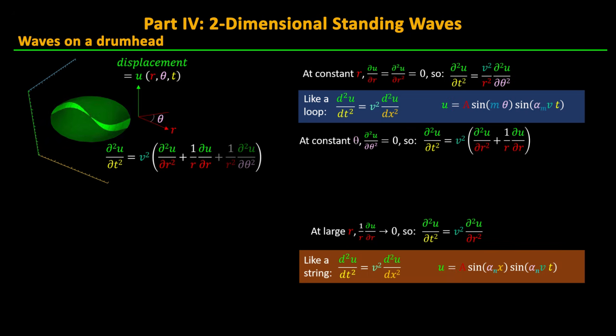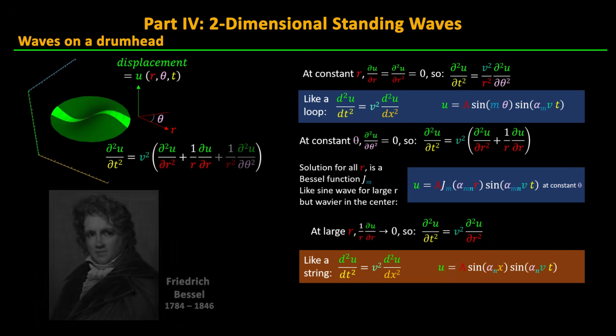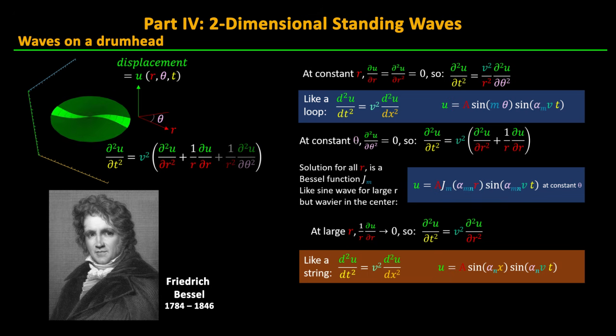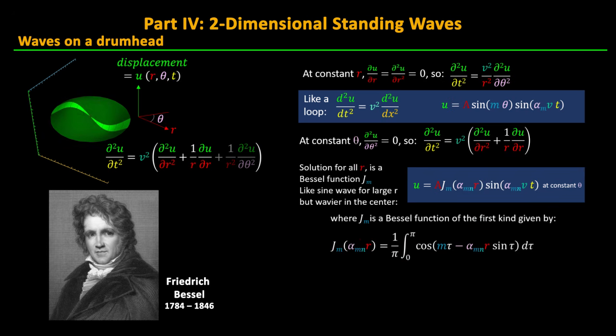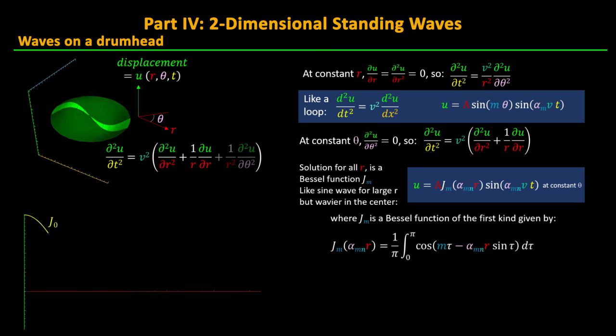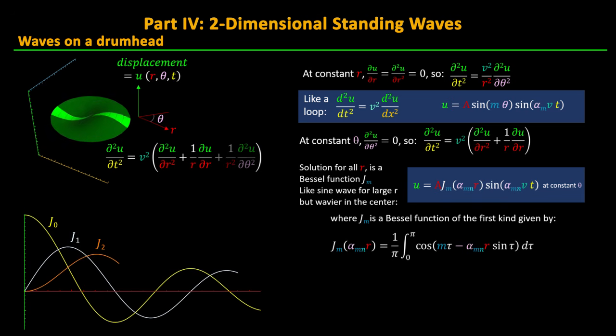The exact solution for this type of equation is a Bessel function, named after the German mathematician Friedrich Bessel. What we need here is actually the Bessel function of the first type, which is known as the well-behaved Bessel function, lucky for us. We'll call this function j sub m, and its value is given by an integral of nested cosine and sine functions as shown here. While this integral cannot be solved analytically, I can plot it for you. As you see, there are separate Bessel functions for different quantized modes m, and each one looks sinusoidal for large radii, but the vibrations get more intense in the center, exactly what we're looking for to describe our radial drum vibration.